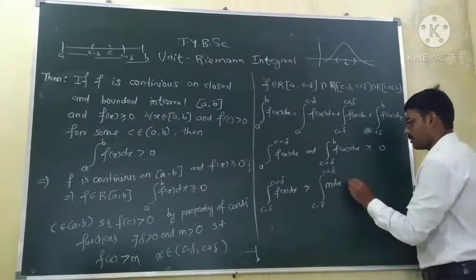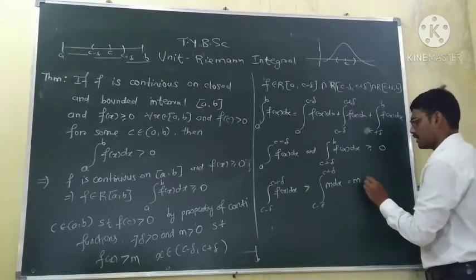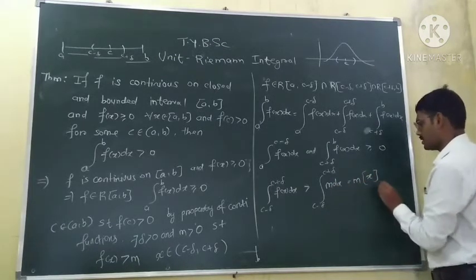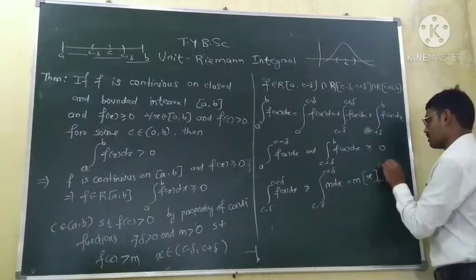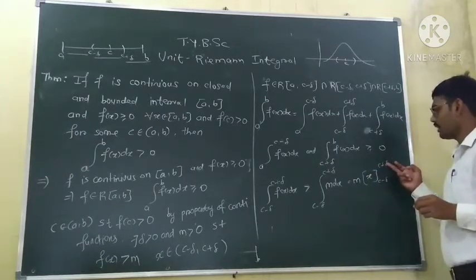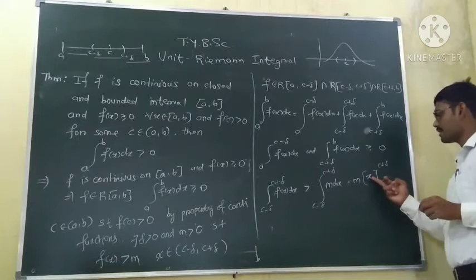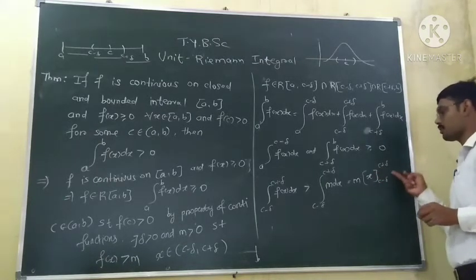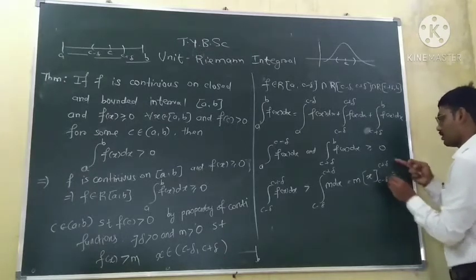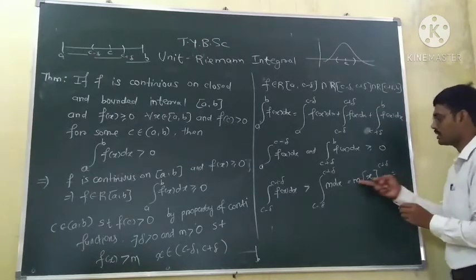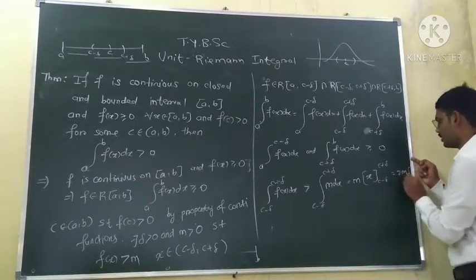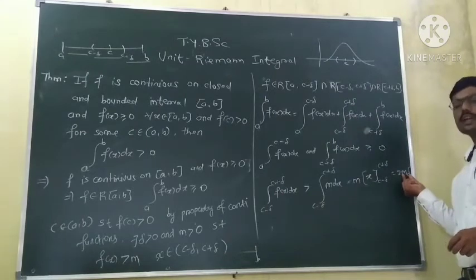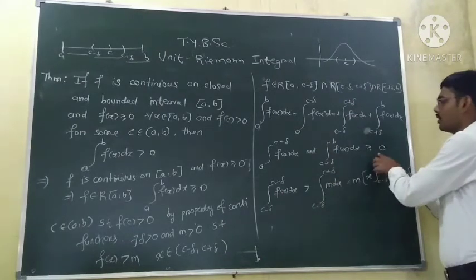This is equal to m times the integration of dx, which is x, with limits from c minus delta to c plus delta. So we put the value of x as c plus delta minus c minus delta. So c minus c gets cancelled. Delta minus minus delta, so plus delta. This becomes delta plus delta, that is 2 delta. So this becomes 2 times m times delta. This integration is greater than this 2m delta, and these two integrations are greater or equal to 0.